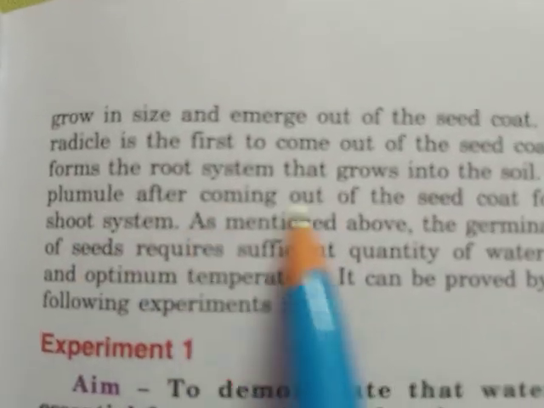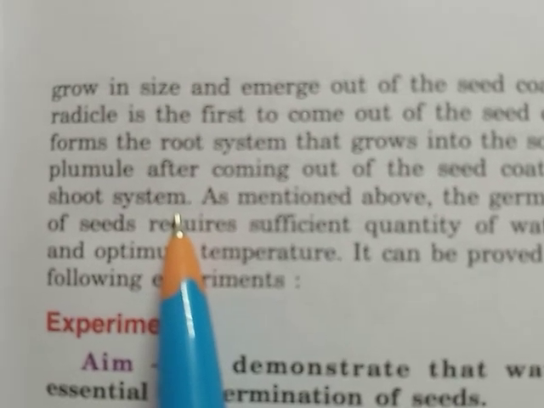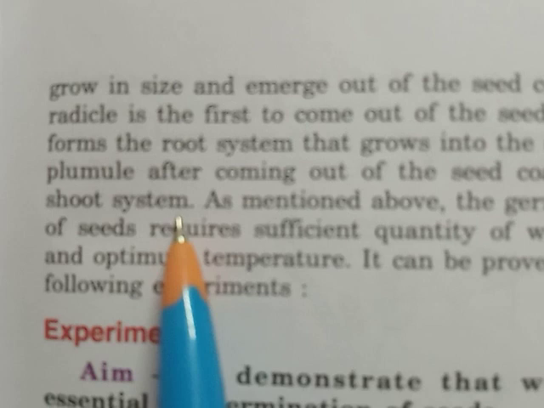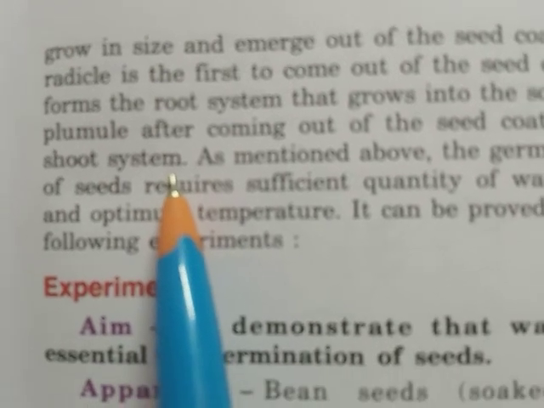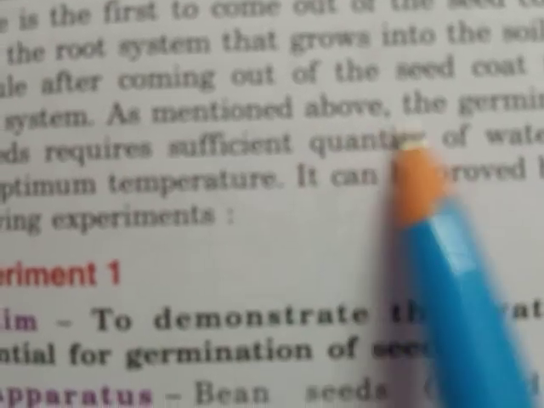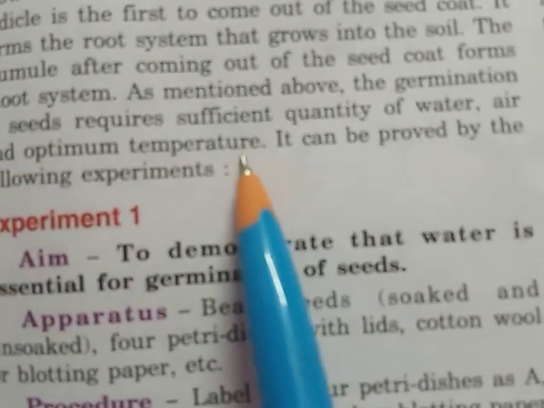The plumule, after coming out of the seed coat, forms the shoot system. First the radicle comes out and then the plumule comes out from the seed coat and forms the shoot system. As mentioned above, the germination of seed requires sufficient quantity of water, air and optimum temperature.